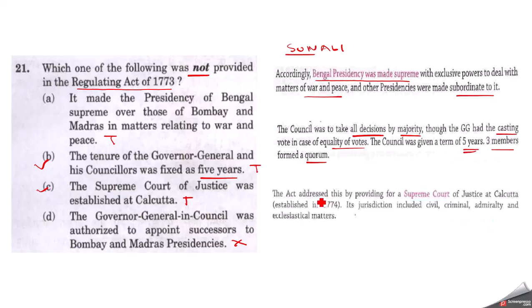And finally, the act addressed the matter by providing for a Supreme Court of Justice at Kolkata, which was established in 1774, and its jurisdiction included civil, criminal, admiralty, and ecclesiastical matters. So even this statement is given in this Sonali Bansal book. So here the correct answer is D. There was no such provision to appoint successors to Bombay and Madras presidencies.